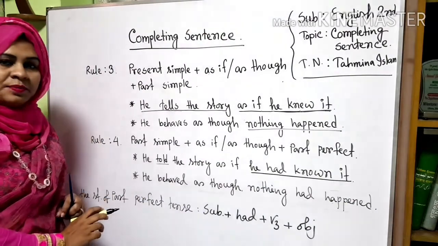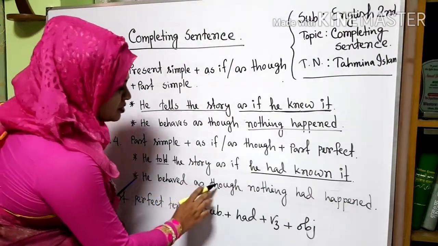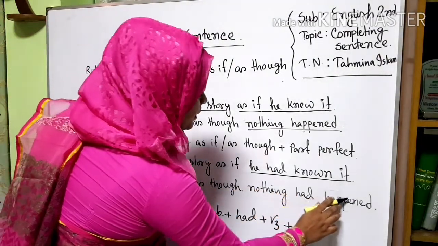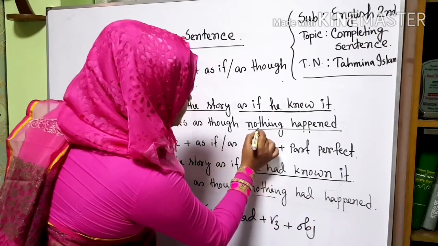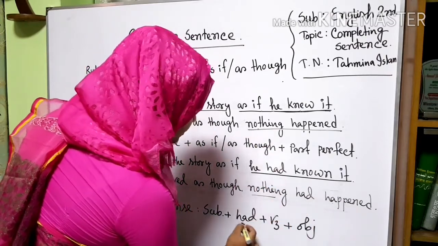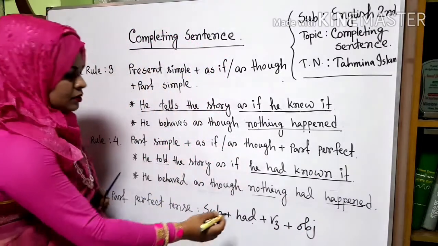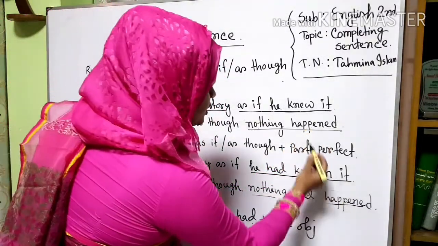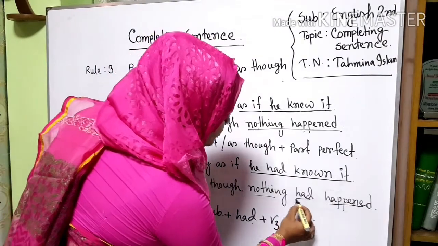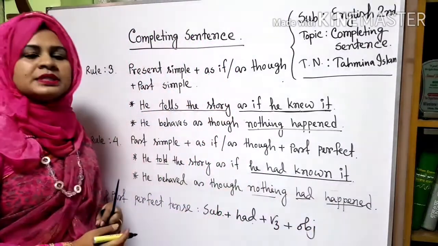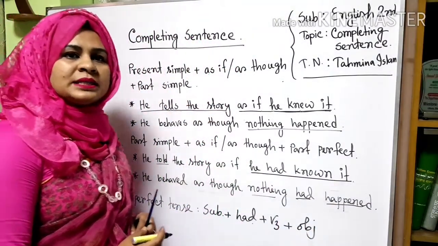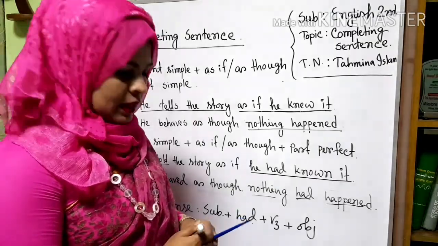The second example is, he behaved as though nothing had happened. "Nothing" is from this sentence and "had" from the structure and "happened" is V3 of the verb, V2 is happened too. After "had" you have to use V3, the past participle form of verb.